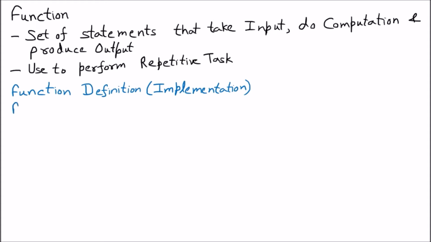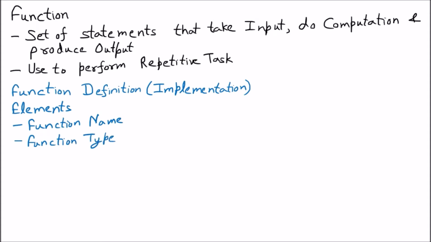The first element is the function name. I will give you the example later to make you understand all these elements. The second element is the function type, means what is the type of function. Let us suppose any type, may be int, float, char.